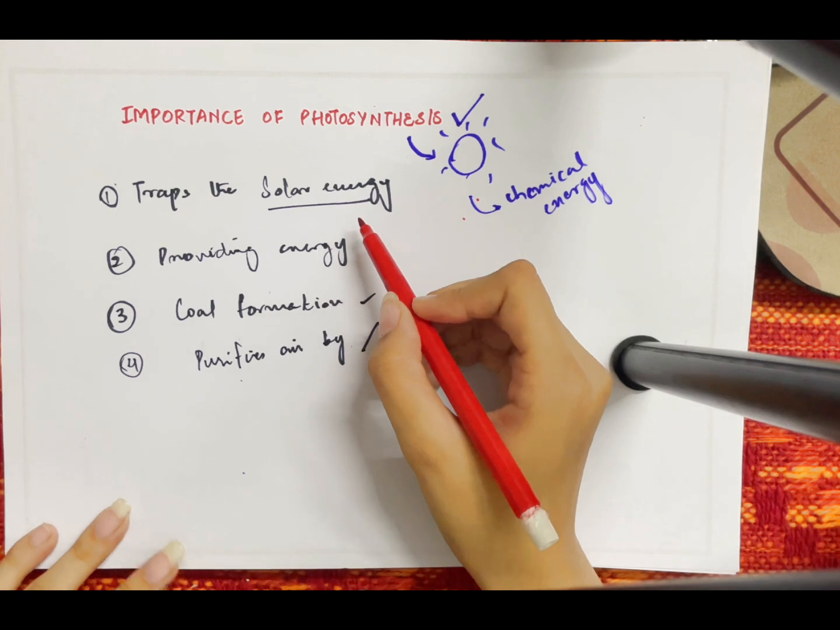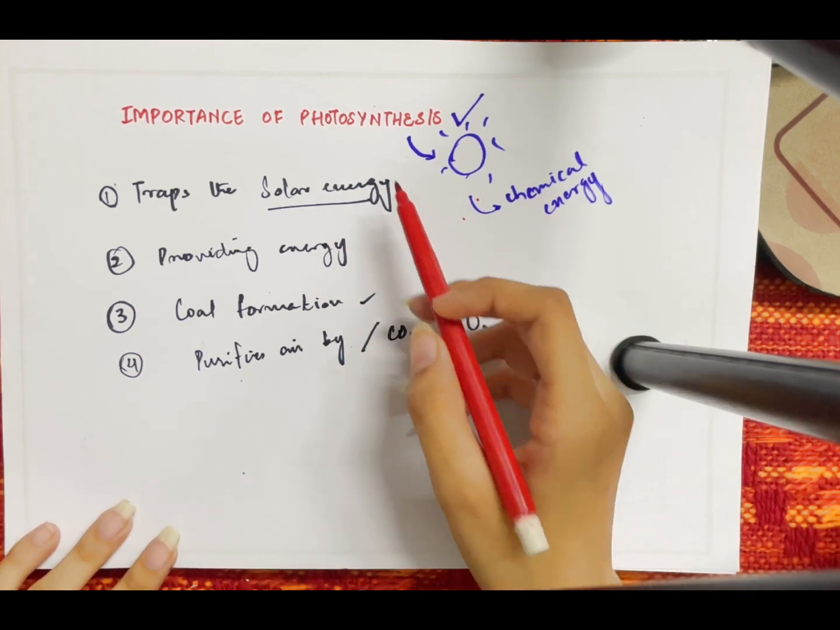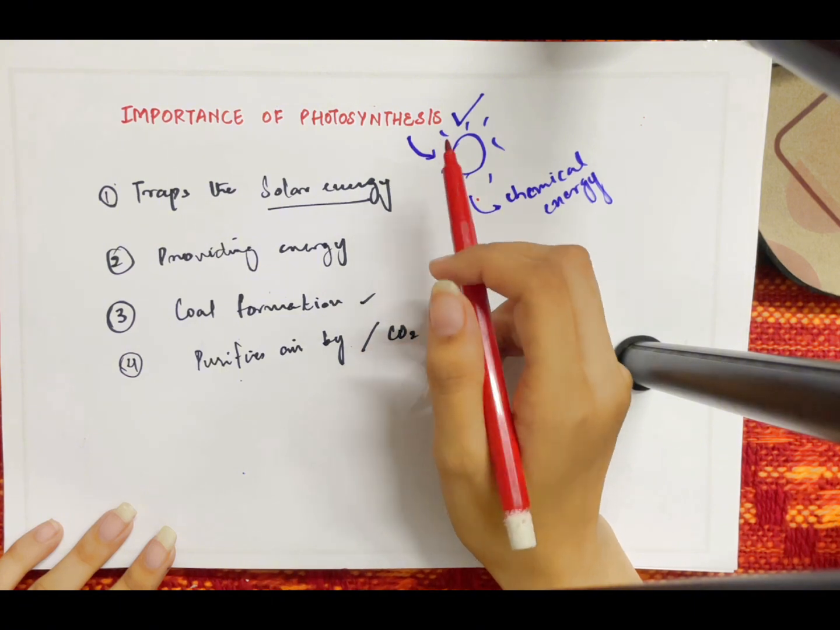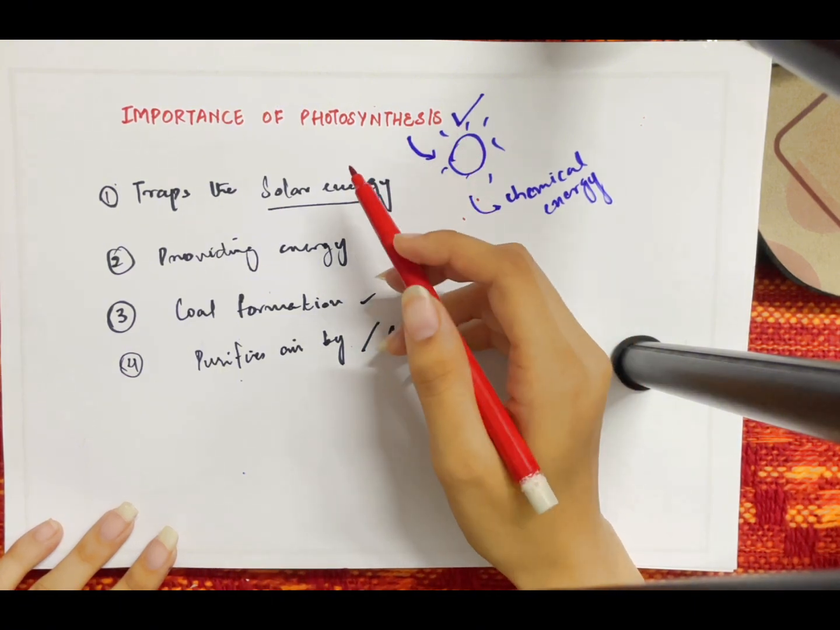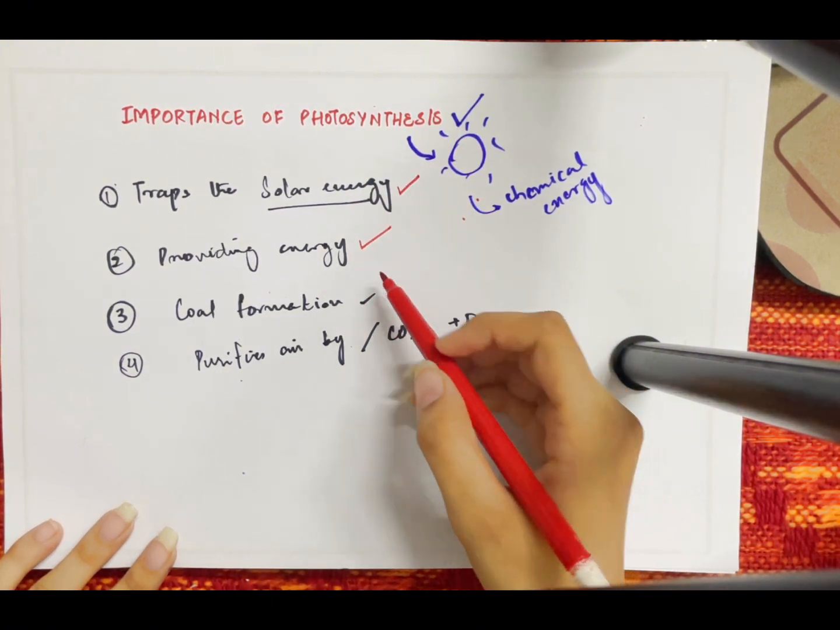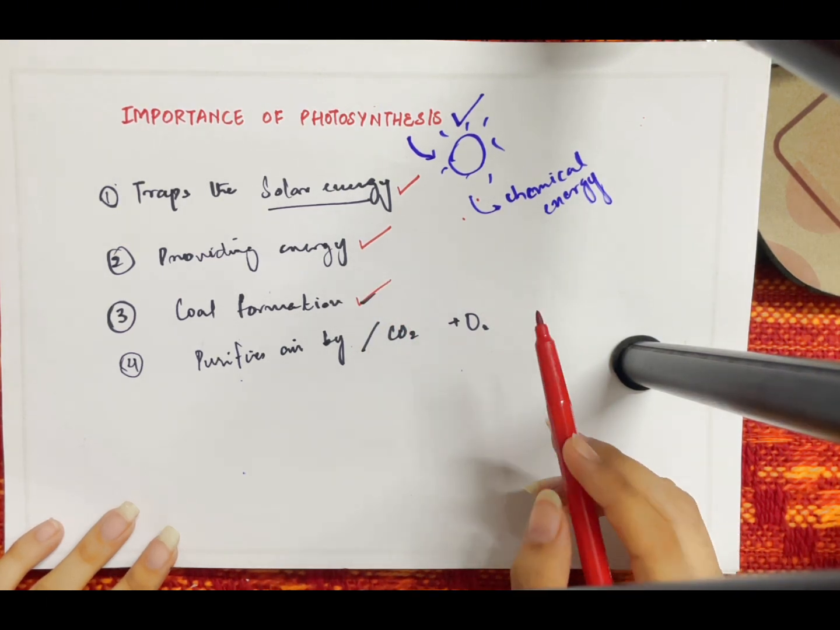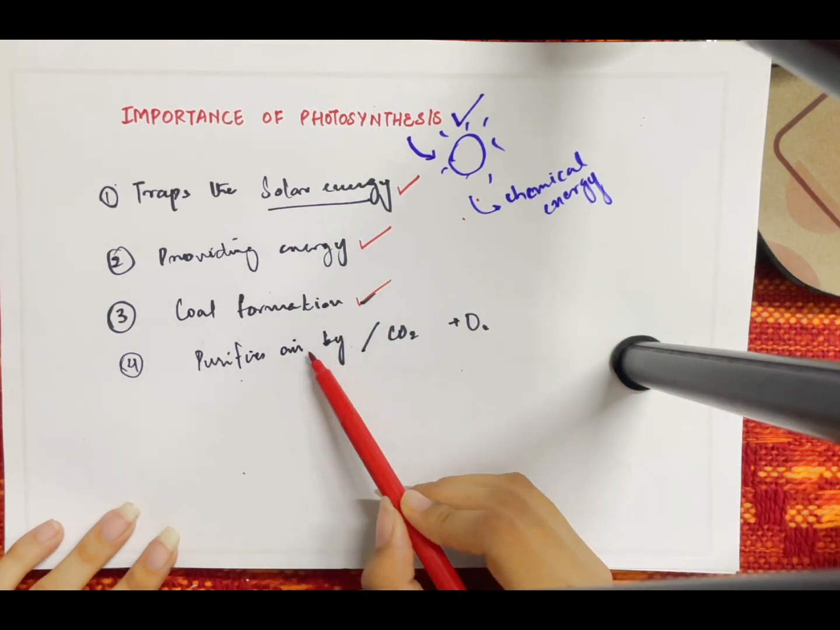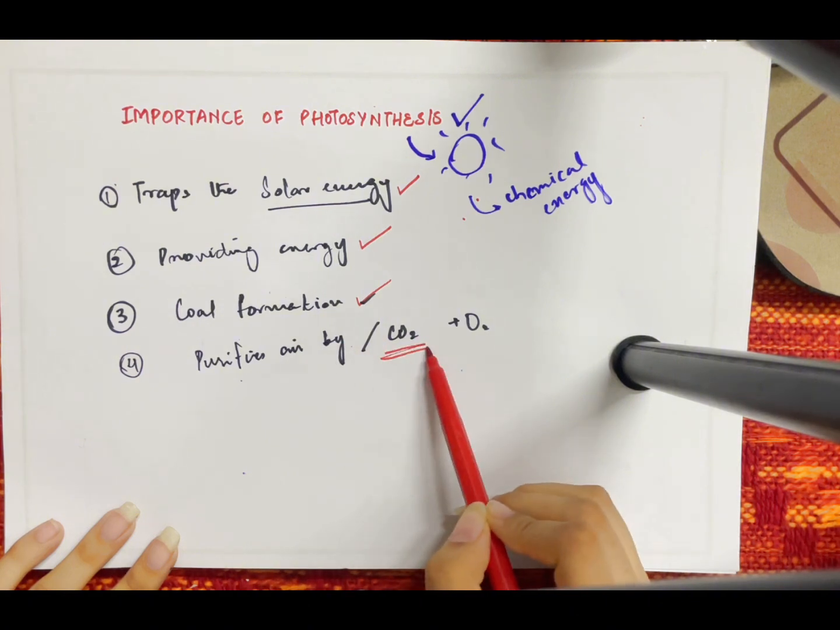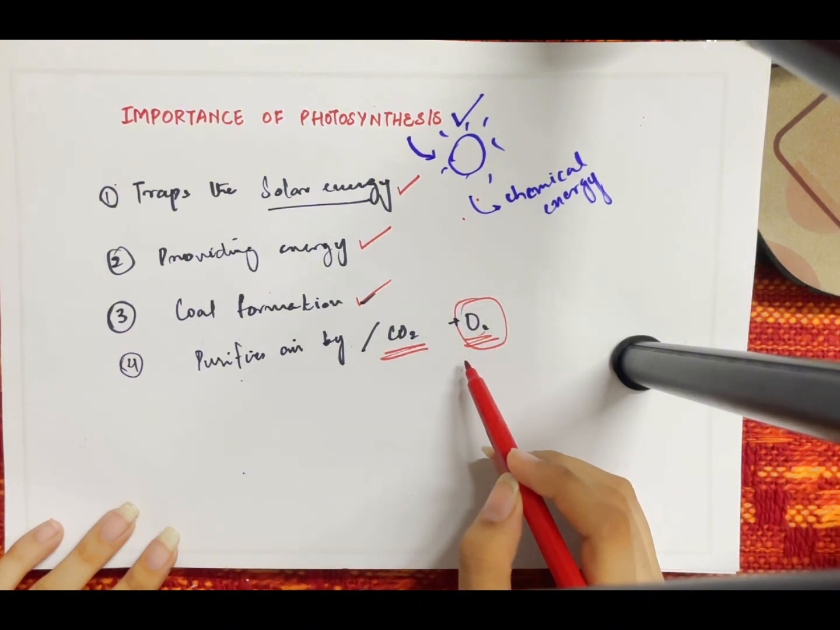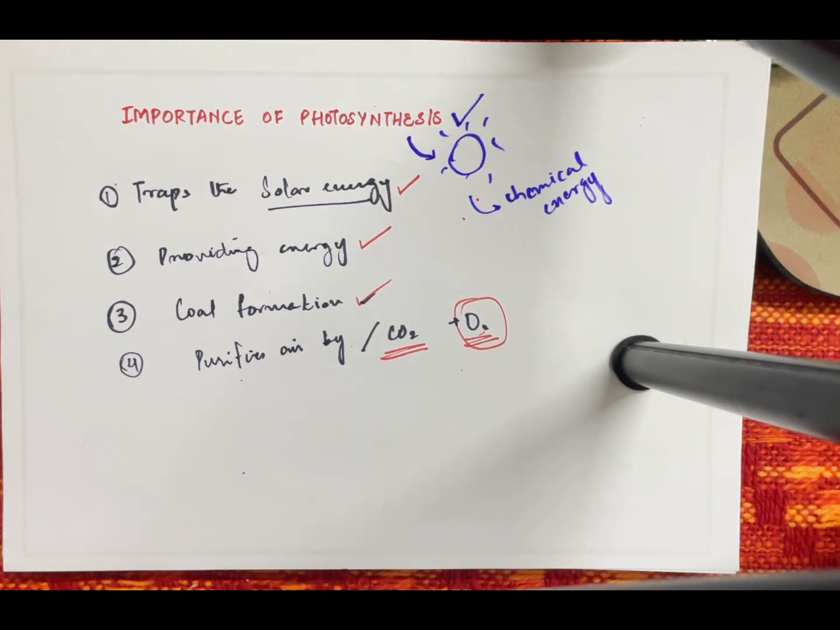That it traps the solar energy. Solar energy is used for several purposes, mainly by converting the solar energy into chemical energy that is used by the plant as a source of food. Another pointer is providing energy. The third pointer says that it is responsible for coal formation, and the fourth pointer says that it is responsible for purifying air by reducing carbon dioxide and adding more oxygen, which is very helpful for the environment. And with these benefits, the importance of photosynthesis is fulfilled.